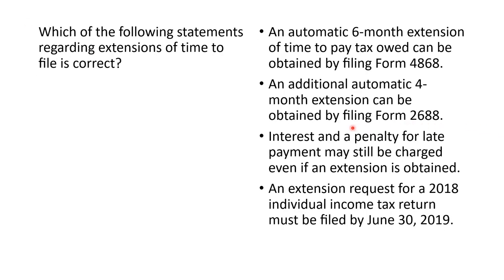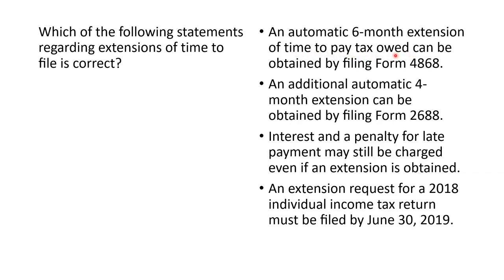Which of the following statements regarding extensions of time to file is correct? An automatic 6-month extension of time to pay tax owed can be obtained by filing Form 4868. Form 4868, or any extension for that matter, does not extend the time to pay tax.